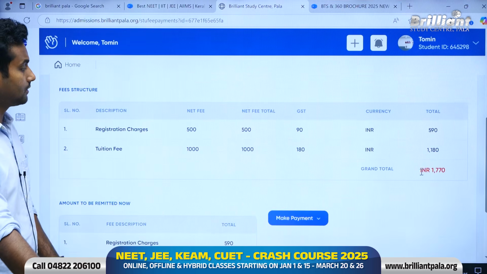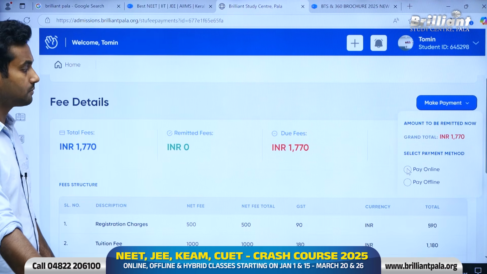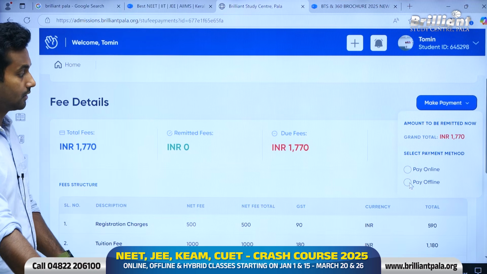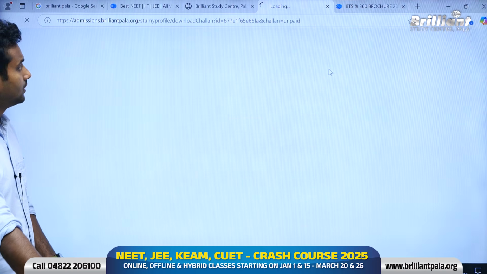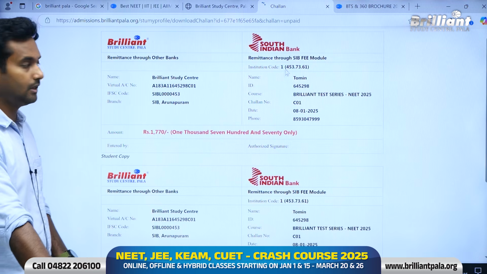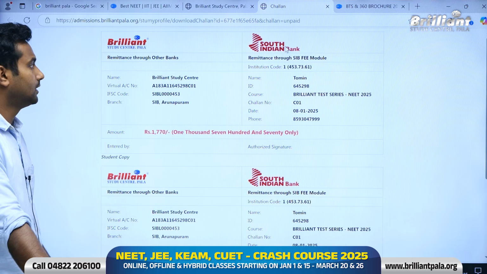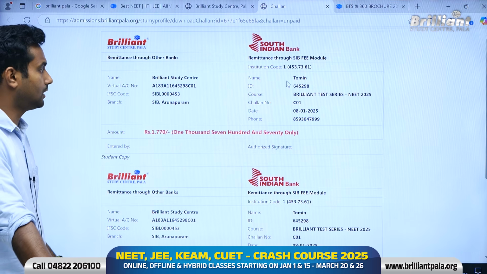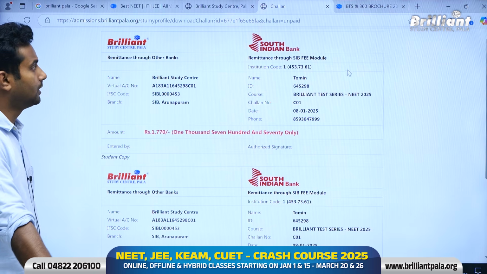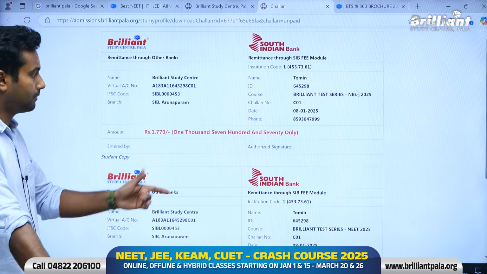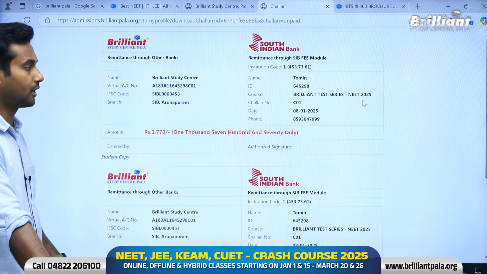Over here they have given the total fees. There is an option to make payment over here. I can choose online method and I can also choose offline method. If I choose offline method, there is an option to download the challan. The challan will be downloaded, which is basically a PDF. You have to take a print of the PDF and show it to any bank. If you show it to South Indian Bank, it will be processed very quickly, or you can take it to any bank and they will pay the fees on your behalf. But remember that if you make the fee payment in offline mode, it will take another 24 hours for the fee to be reflected in your account.